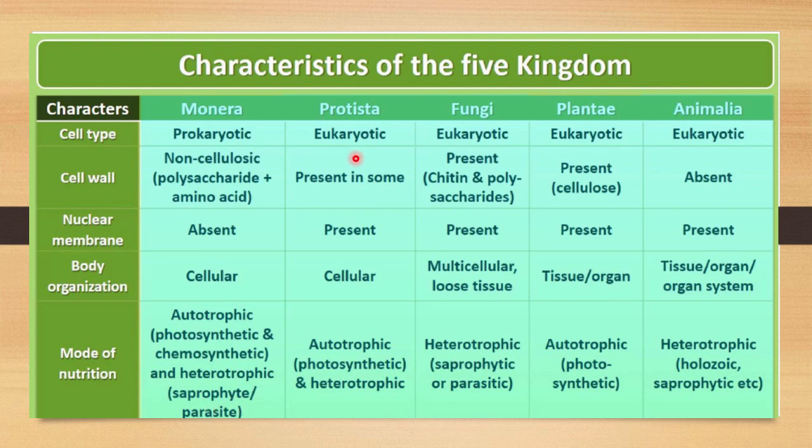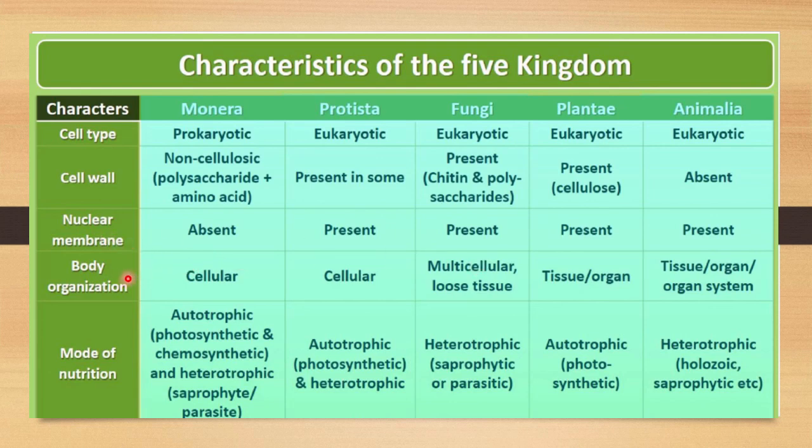Next is Protista. Here you can see they include eukaryotic cells. The cell wall may be present in some and absent in others. The nuclear membrane is present, since Protista, fungi, plantae, and animalia are all eukaryotes. These two points are related to each other: if eukaryotic, the nuclear membrane is present; if prokaryotic, it is absent. So be very clear about this.